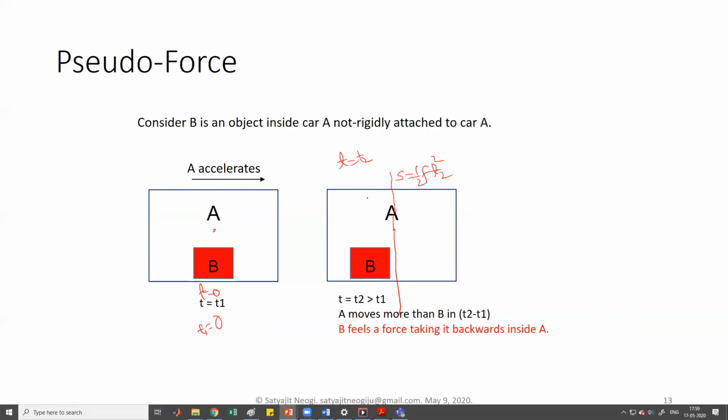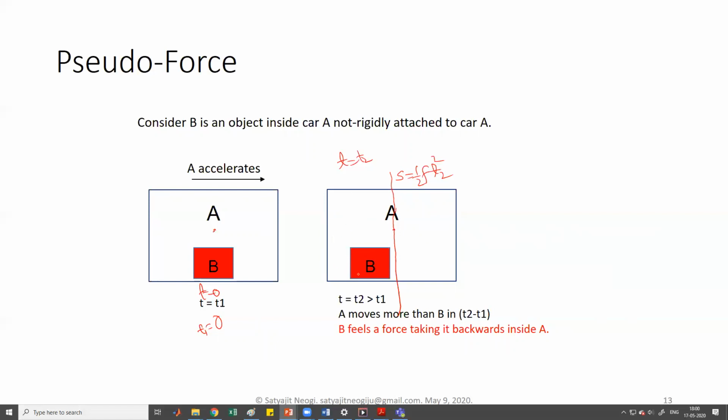But what happens here? This is not half ft square. Now consider B. If it is not attached to A, it will remain where it was. So it will feel that it is lagging behind with respect to A, right?